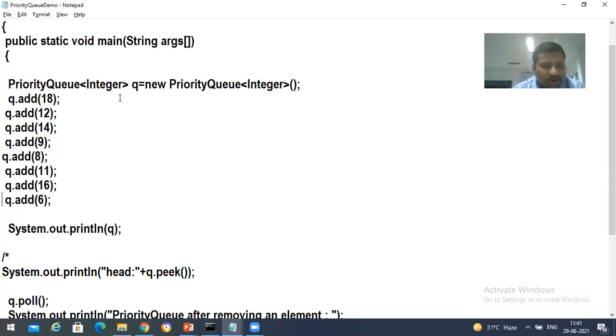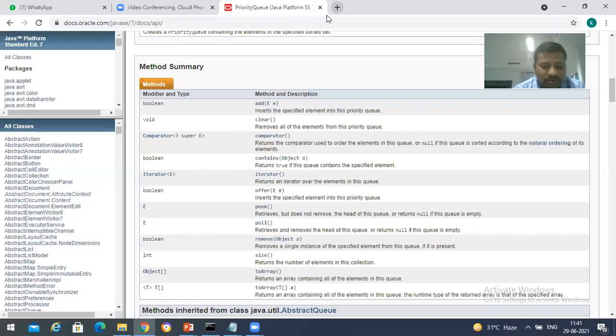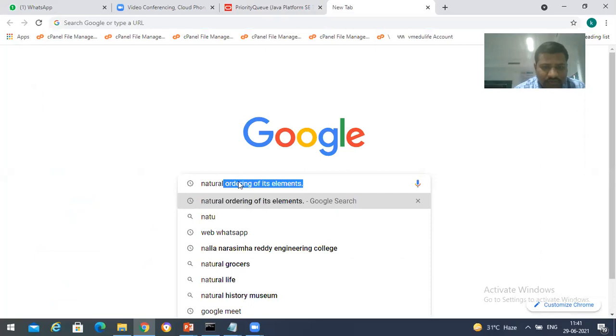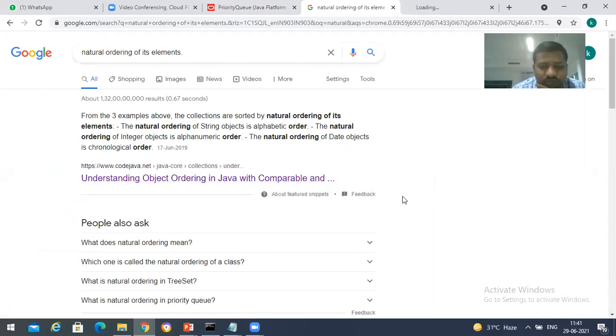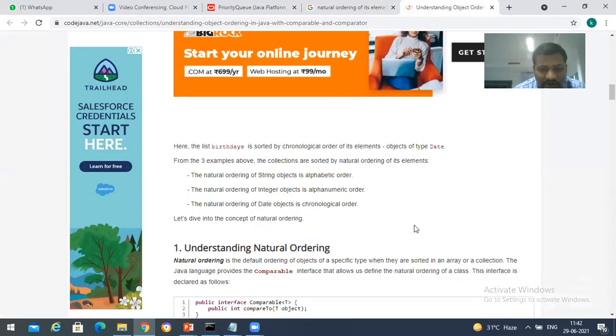Okay, it has to follow natural ordering, because when you type here, natural ordering means alphabetic order, chronological order.